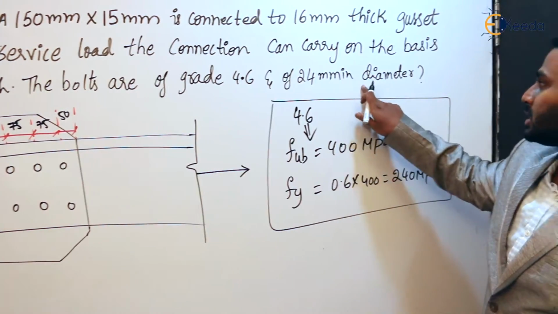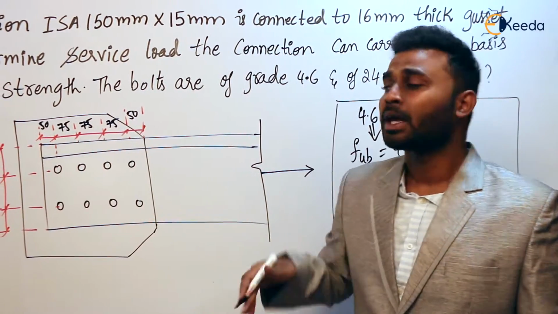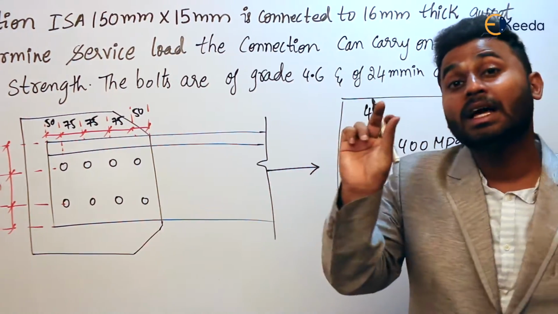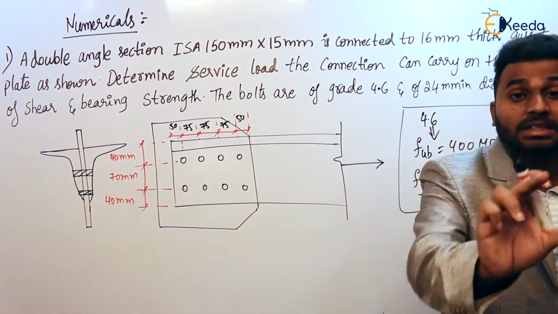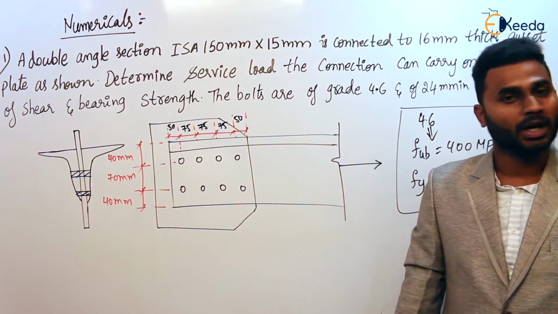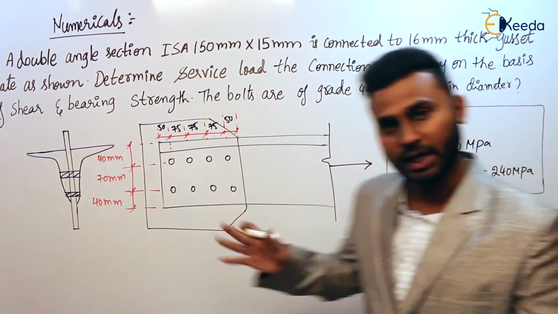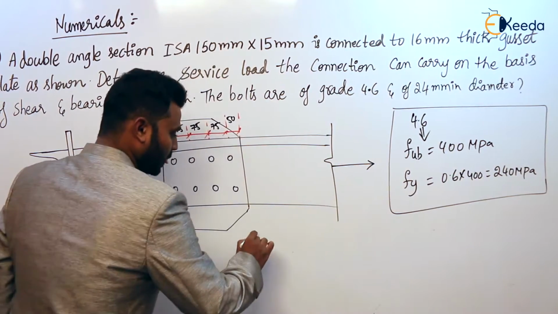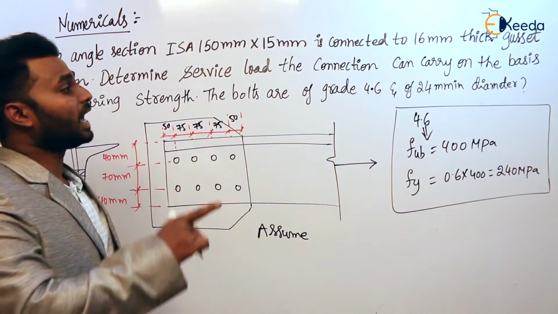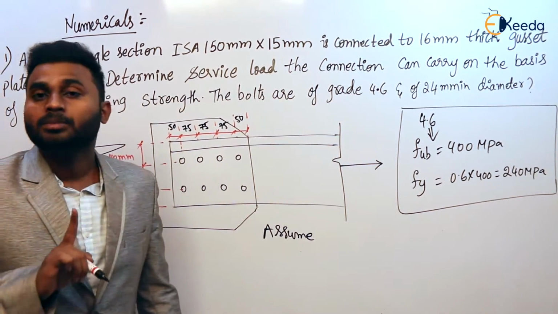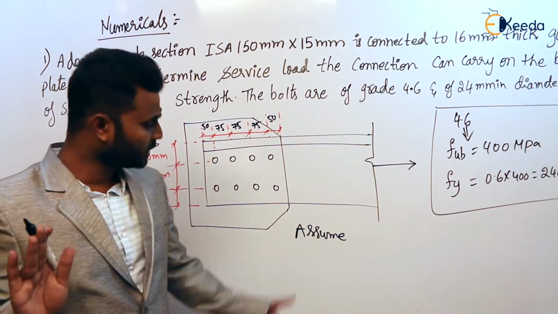And the diameter of the bolt is given. And one more thing: nothing is mentioned about the grade of the steel. Yes or no? And nothing is mentioned about whether the threaded portion of the bolt will intercept the shear planes or not. So regarding these, nothing is mentioned in this question. If nothing is mentioned, you can take it for granted and assume that if nothing is mentioned about the grade of the steel and whether the threads of the bolts intercept with the shear planes or not, then assume